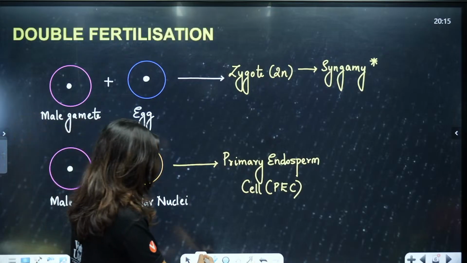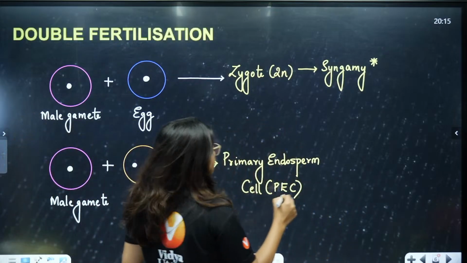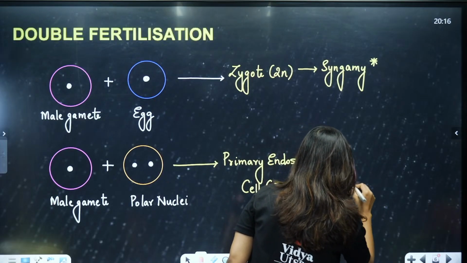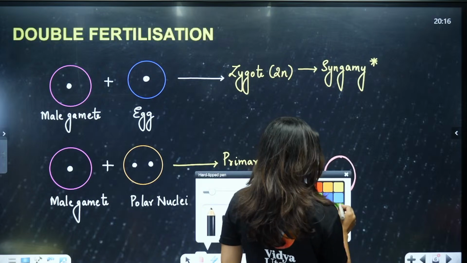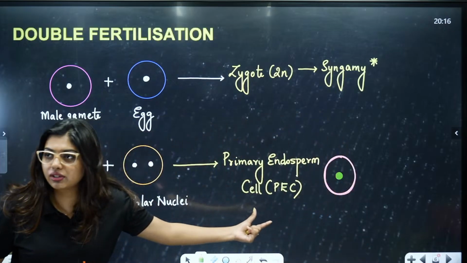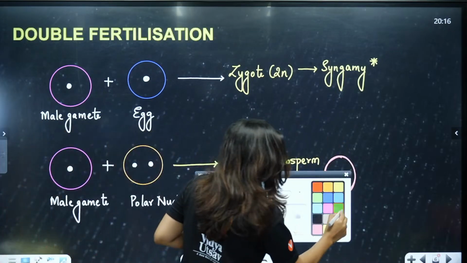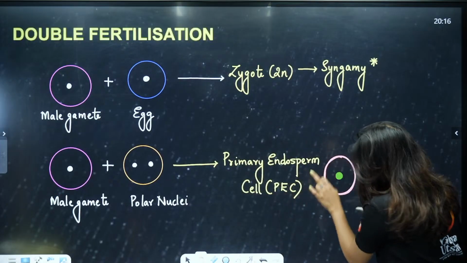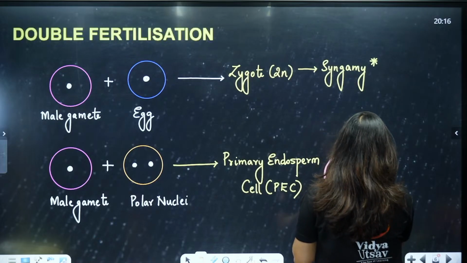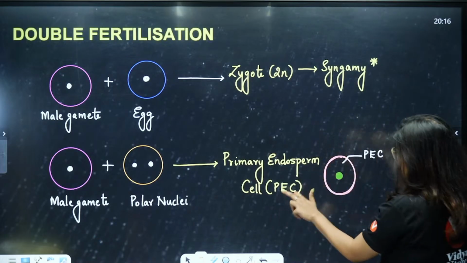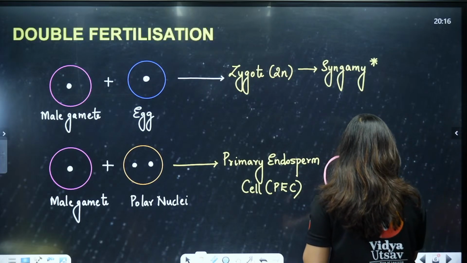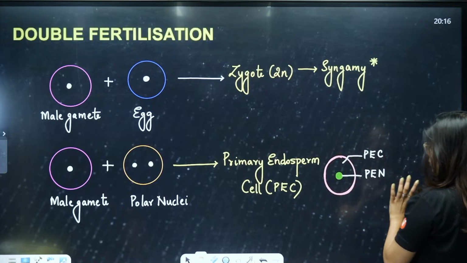I will just draw the structure to make you understand this a little better. This is the structure. Inside this there is going to be a nucleus. This is what we got. Now, look here all of you. This pink border that I have drawn is your PEC, the primary endosperm cell. Now, this one is going to be the primary endosperm nucleus, got it.